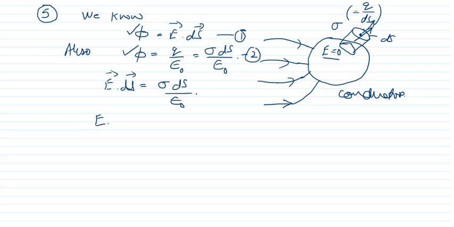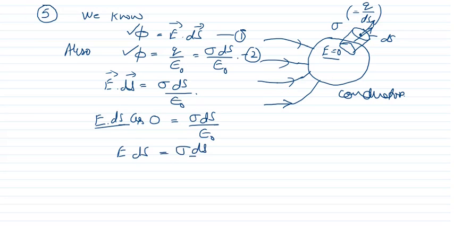So the angle between E and ds will be 0, cos 0 is 1. It will become E ds equal to sigma ds upon epsilon naught, and ds will be cancelled out. So therefore, E will become sigma upon epsilon naught.